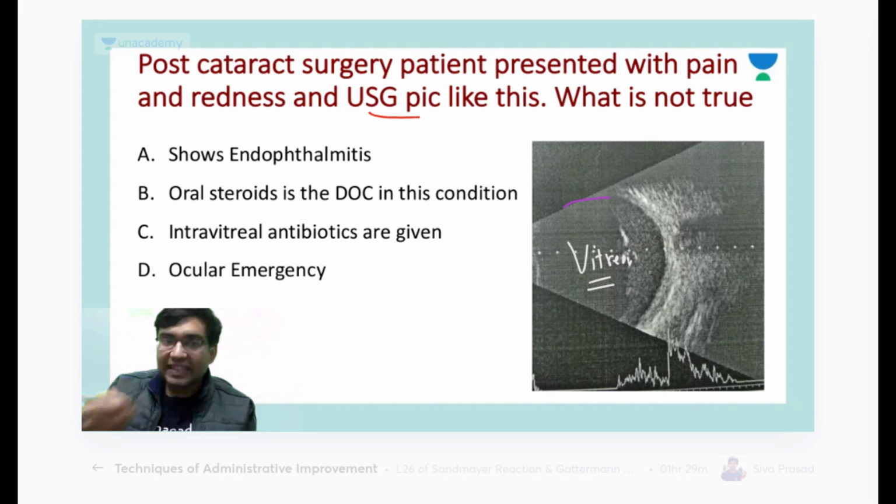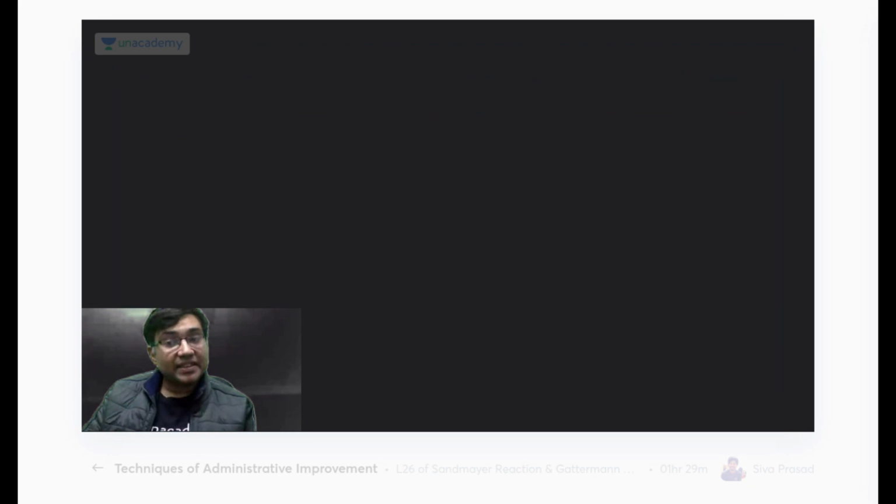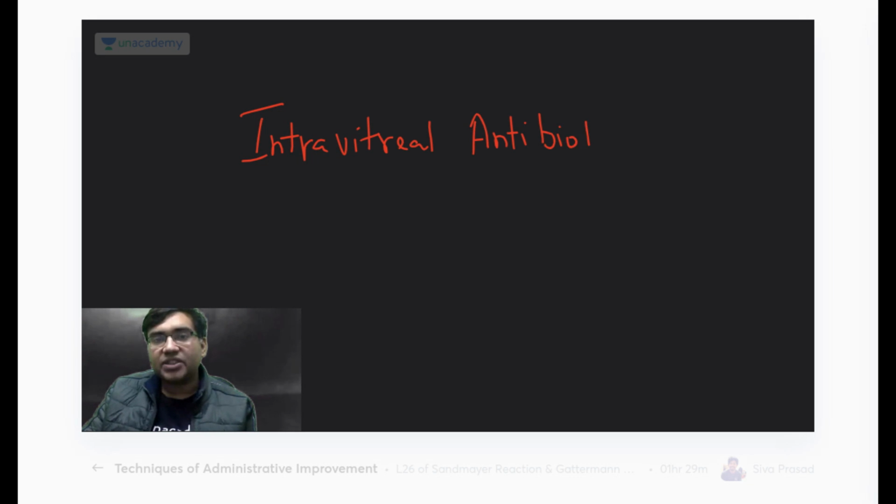Now let's see what are the various options here. Oral steroids is the drug of choice in this condition. Remember, never ever. What you have, the drug of choice in these patients, this is not even intravitreal steroids, it is intravitreal antibiotics. Are you getting my point, everyone? Give me a thumbs up. So it is the intravitreal antibiotics which is the treatment of choice.